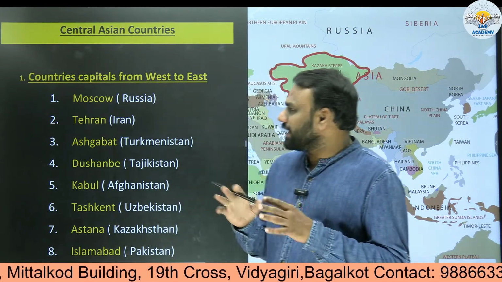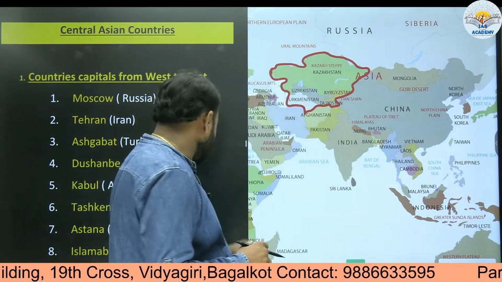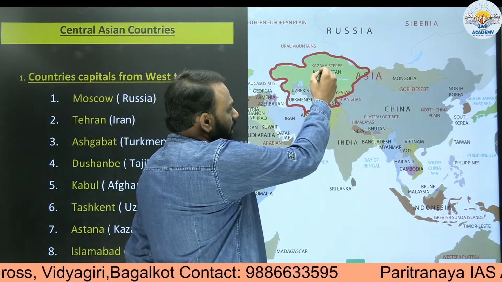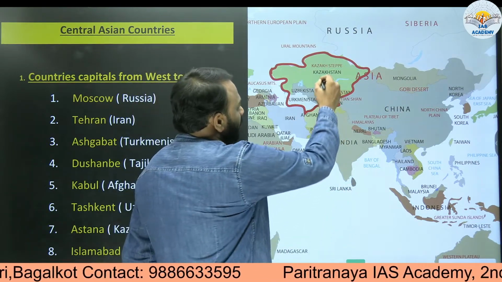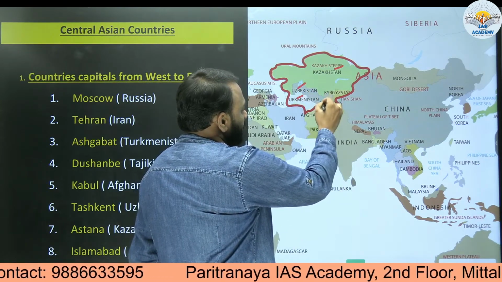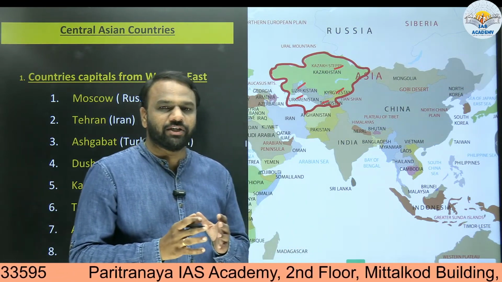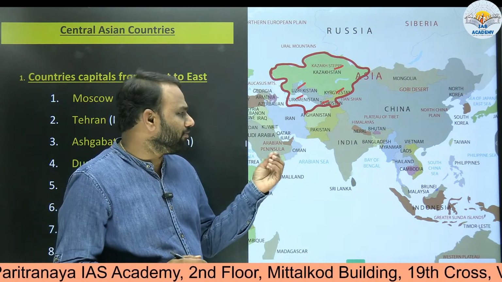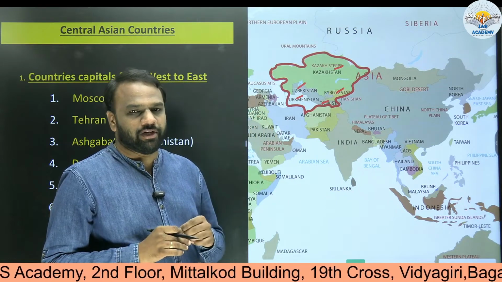Now, when it comes to Central Asia, it consists of 5 countries. So where is Central Asia located? Central Asia is located to the north of India. As we go from India towards the north, we'll find Kazakhstan, Uzbekistan, Turkmenistan, Tajikistan, and Kyrgyzstan. These 5 countries together constitute Central Asia. In some other references, they may refer to even Afghanistan as well, but do not get confused. These are the 5 countries which are part of Central Asia.